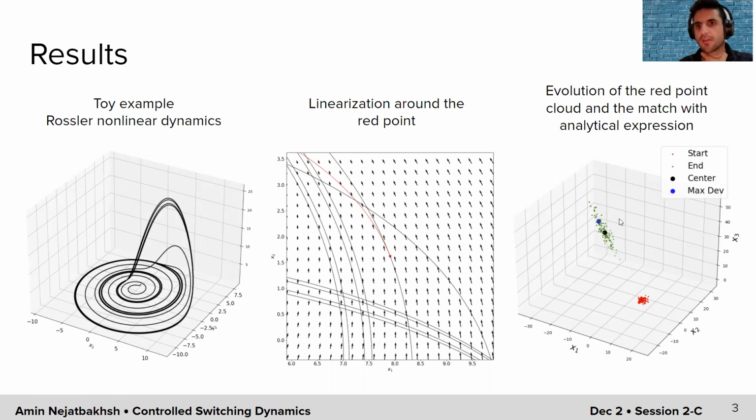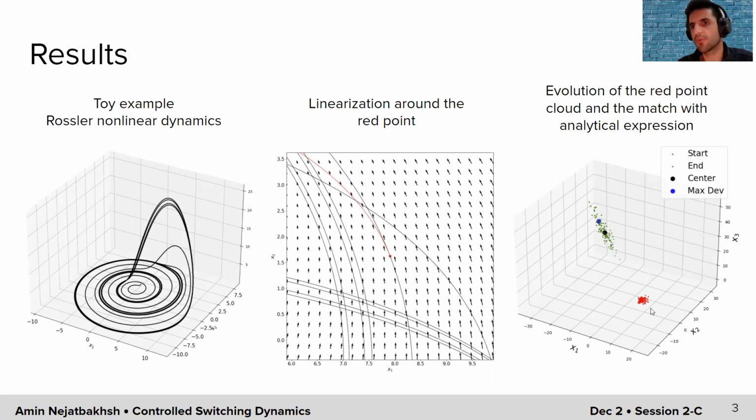And on the right side, we see this analytical expression that gives us the maximally informative direction of the evolution of this red point cloud.